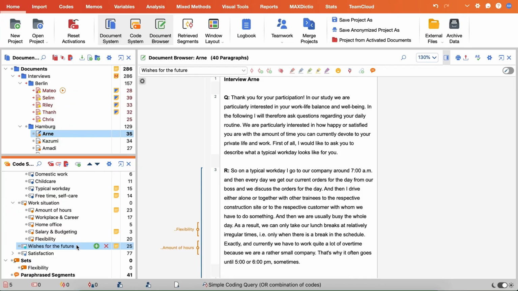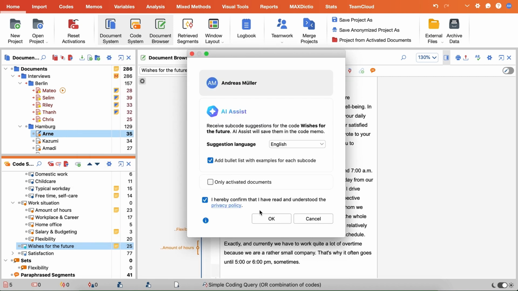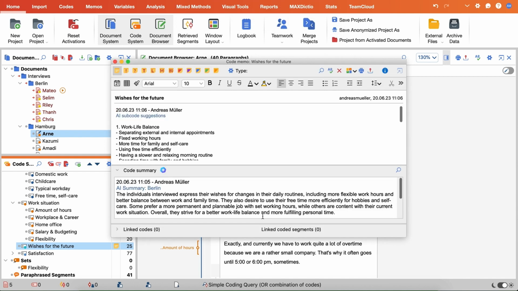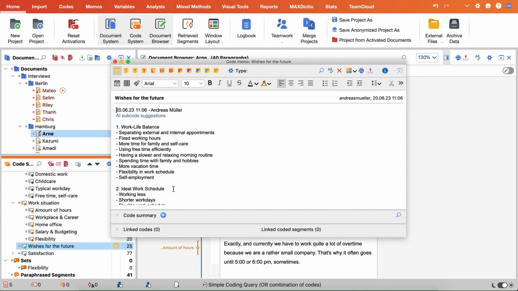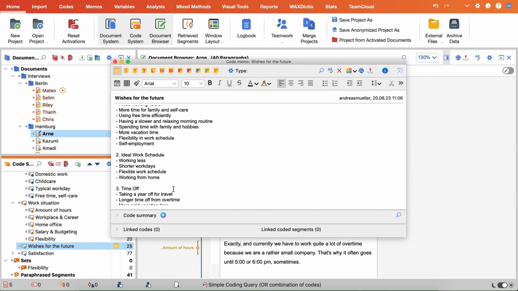More than that, MAXQDA now allows you to generate ideas for a system of subcodes for an already existing code. For example, we might have our wishes for the future regarding our workplace and then want to get an idea of what subcodes we want to create for this. Here, MAXQDA can also give us already some examples of what could be contents for these subcodes.